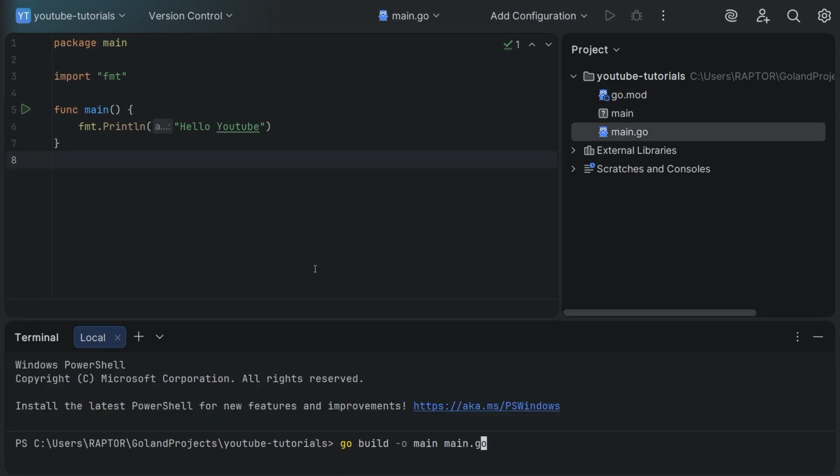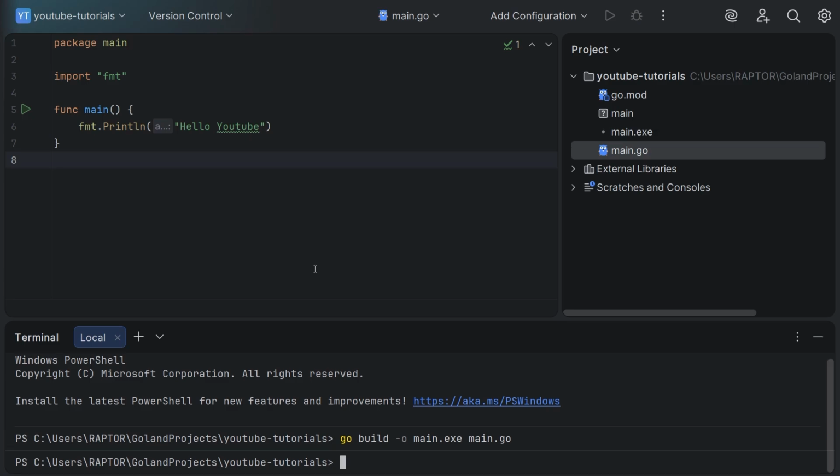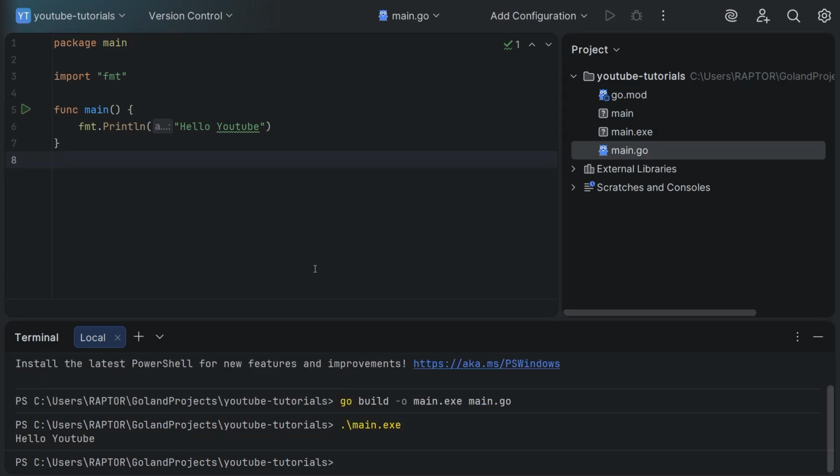I am on Windows, it won't work. I need to type main.exe. Now I can type main.exe and you see hello YouTube. If you are on Windows, you need to type main.exe. If you are on Linux or Mac, you need to type main without exe.